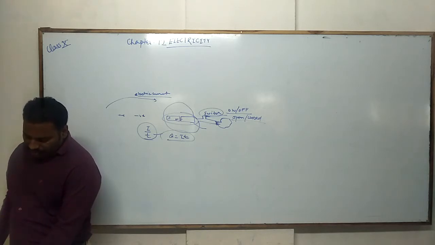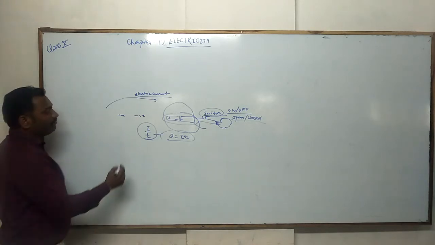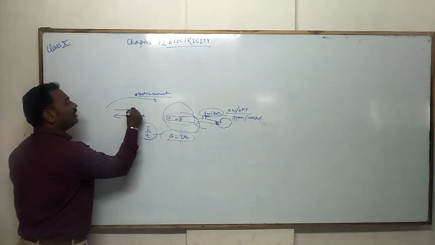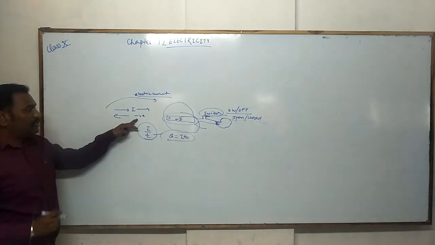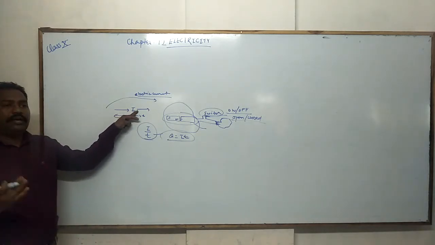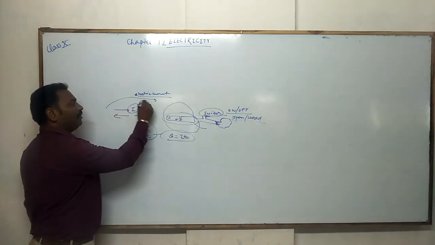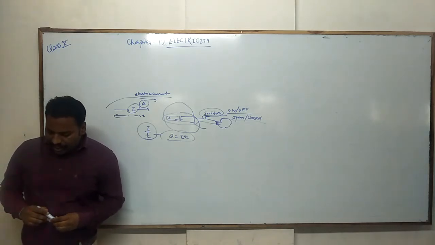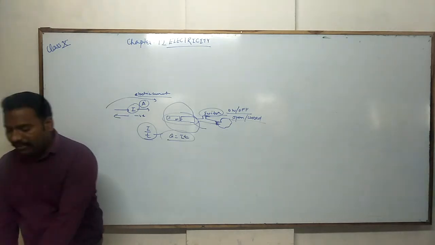Conventionally, in an electric circuit, the direction of electric current is taken as opposite to the direction of the flow of electrons. So you will see here that when the electrons flow in this direction, then the electric current will flow in this direction. It means the flow of the electron is just reverse to the flow of the electric current. Understood? And this electric current we will measure in ampere, which we will also discuss. In an electric circuit, the direction of electric current is taken as opposite to the direction of the flow of electrons, which are negative charges.